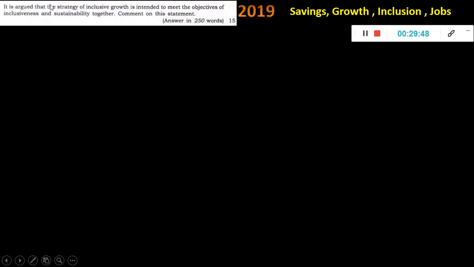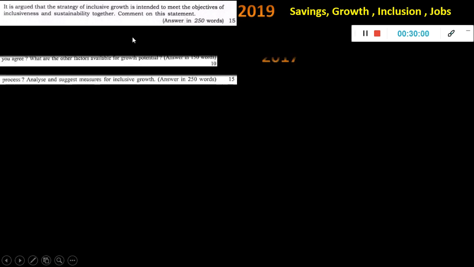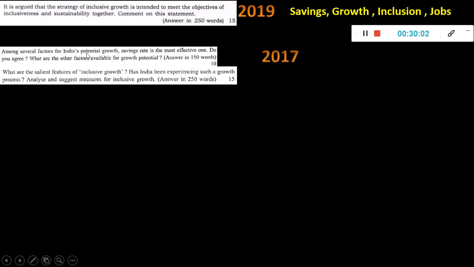Okay, this is another topic. It is argued that the strategy of inclusive growth is intended to meet the objectives of inclusiveness and sustainability together. Comment. Okay, so this one, maybe in the economic survey and all, the same statement was there. They'll pick it up and they'll tell you to comment. Among several factors for India's potential growth, savings rate is the most effective one. Do you agree? What are the other factors available for growth potential?